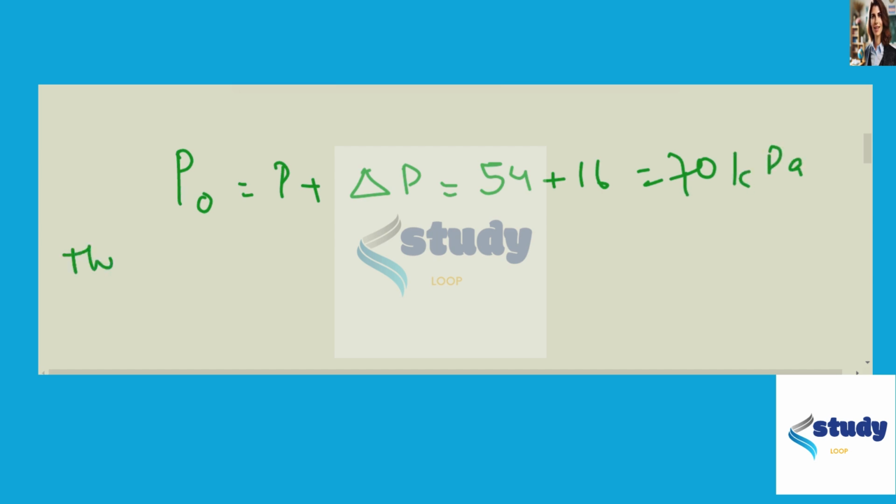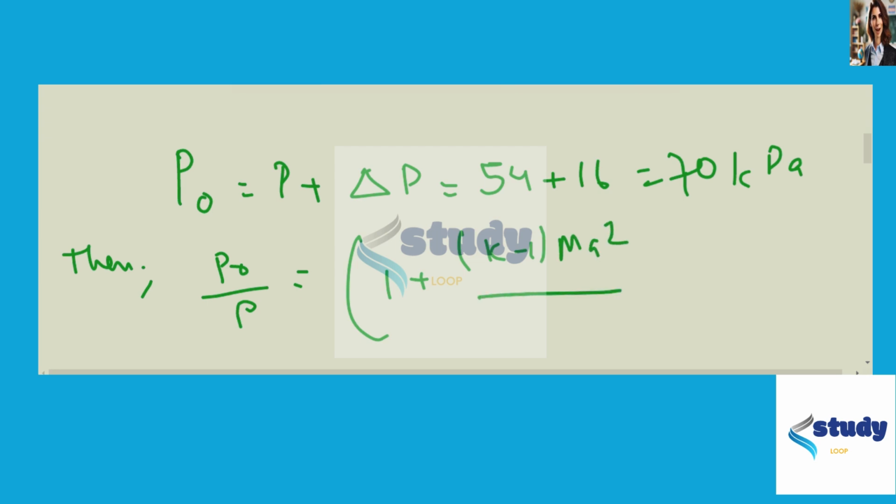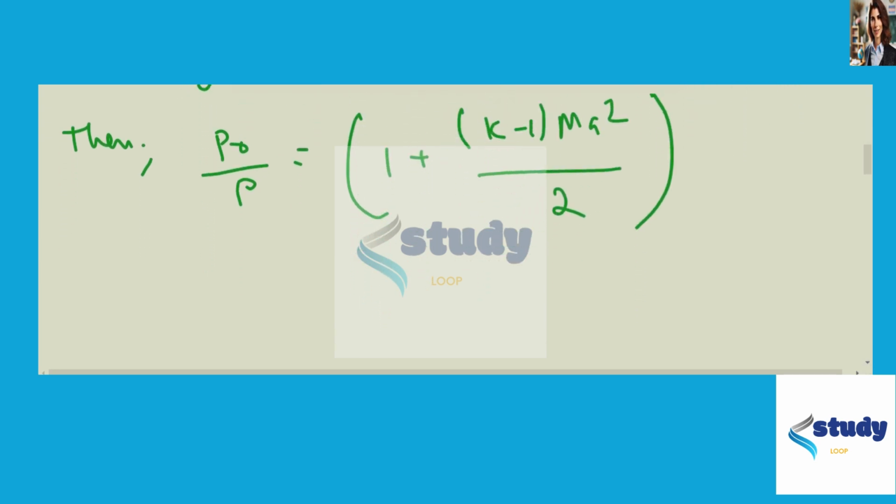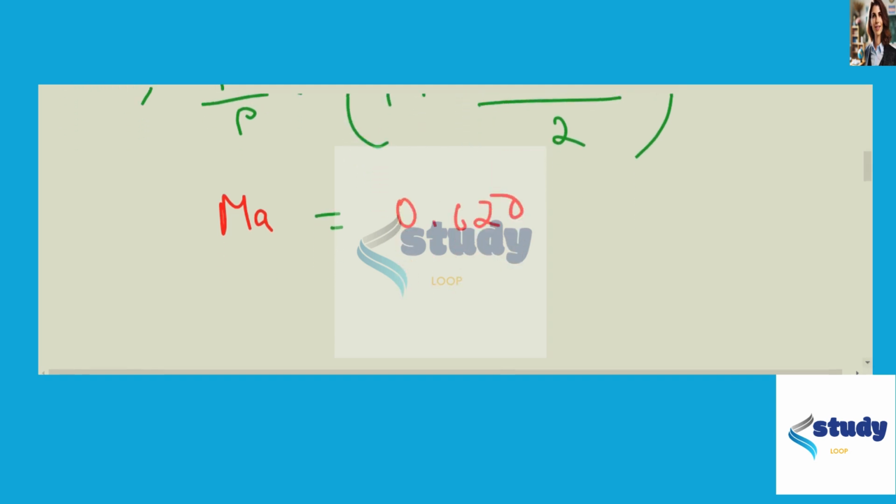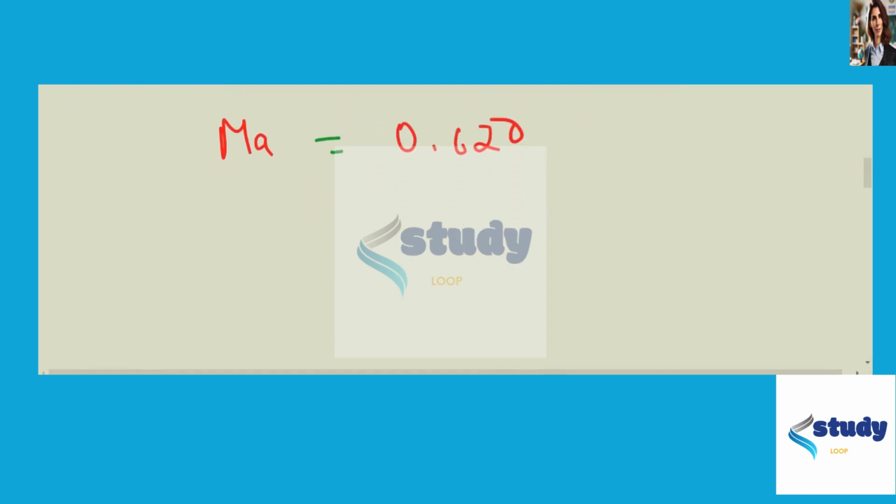So then P0 upon P equals 1 plus (k minus 1) Ma squared upon 2, and when we substitute, we have to find out the Ma, and Ma is 0.620.